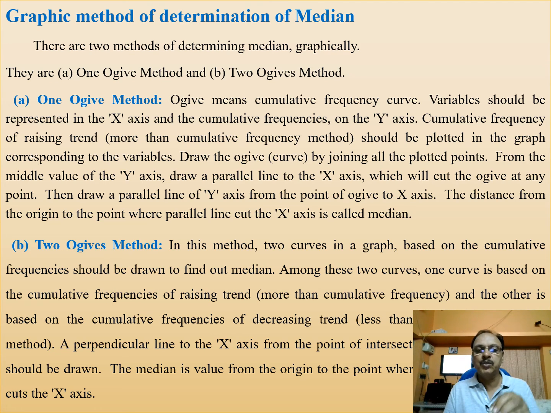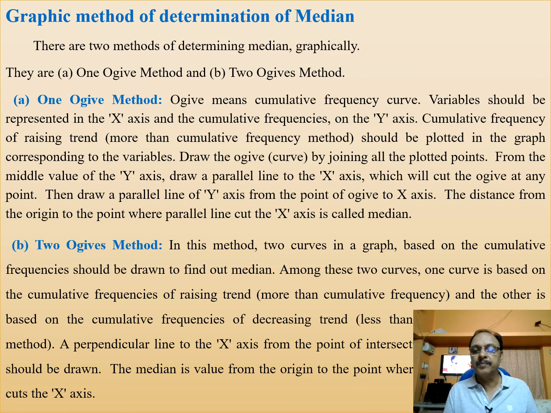So in the one ogive method, the more than cumulative frequency should be calculated and plotted in a graph, representing the x-axis as the variable and the y-axis as the cumulative frequency. Then it will give a positive curve.